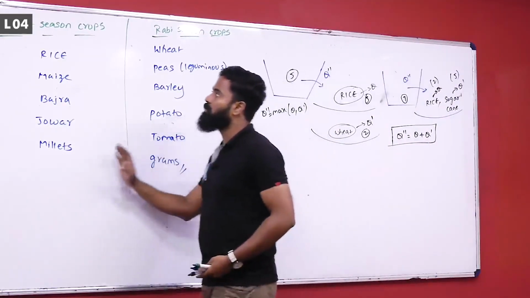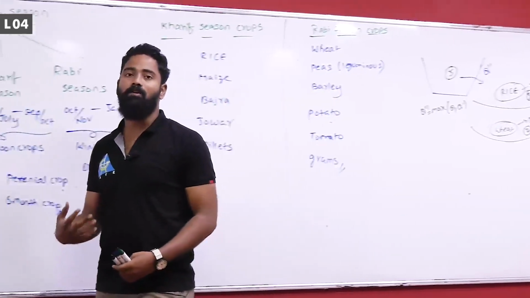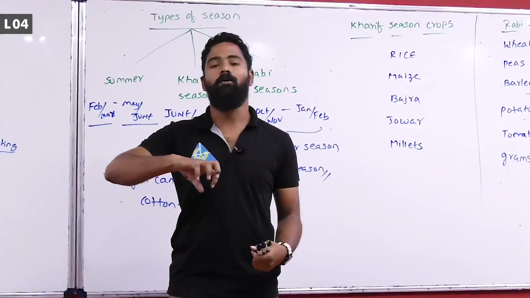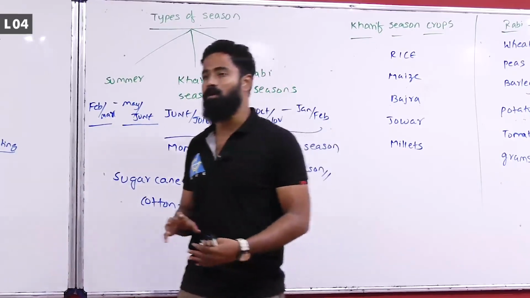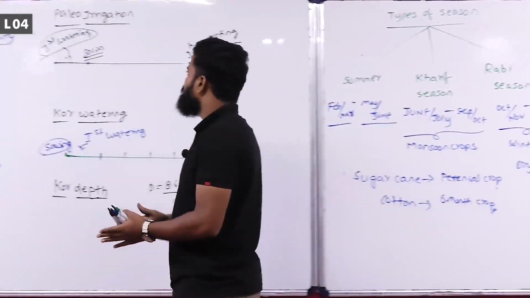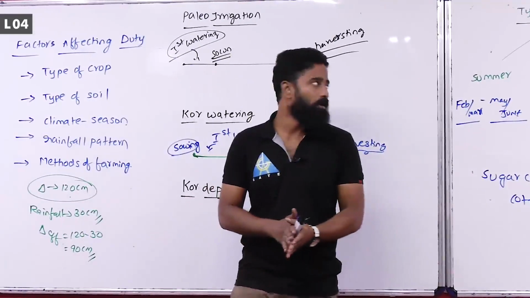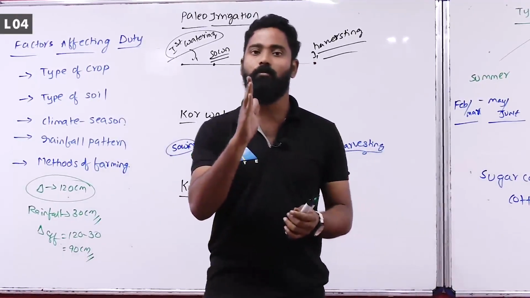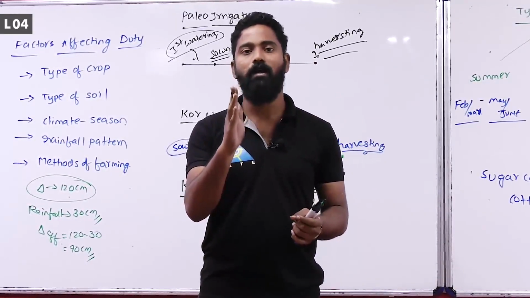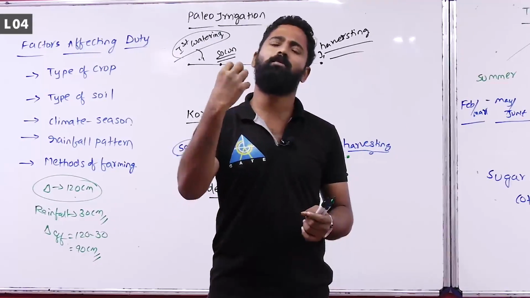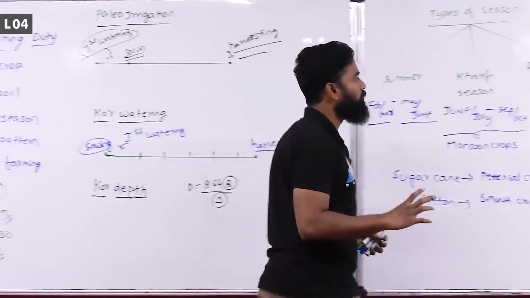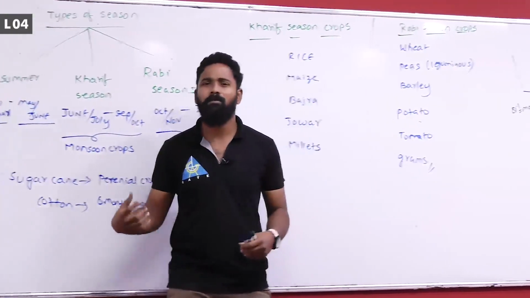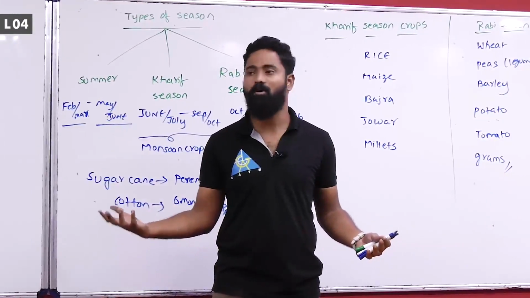That is the reason you have to remember this, and in the field you will have a better idea if you remember what are kharif season crops, what are rabi season crops, and how much water you have to release to the nearby field. So these are the various basic definitions, and the idea is always remember one formula, that is D is equal to 8.64 B by D, A is equal to Q times C. A maximum amount of questions will be solved with it, and you have to remember this. Maximum number of questions are asked from this concept only.